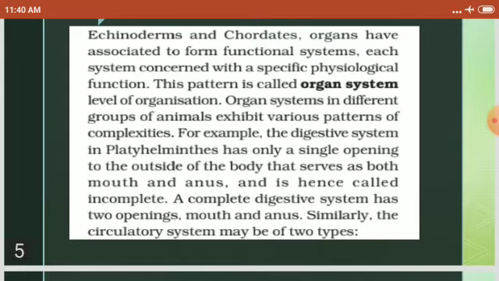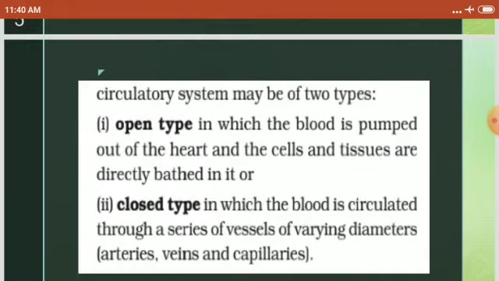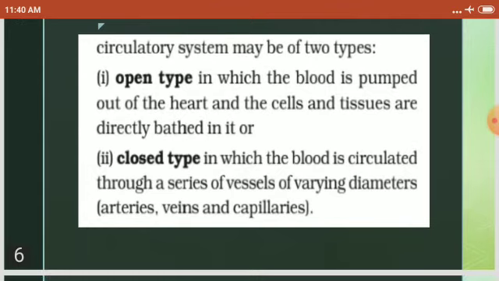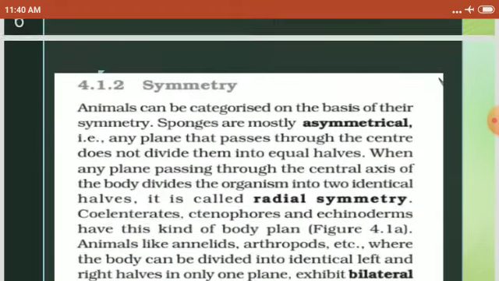Similarly, the circulatory system is also of two types, open type and closed type. Open type, in which the blood is pumped out of the heart and the cells and tissues are directly bathed in it. And closed type, in which the blood is circulated through a series of vessels of varying diameters, that is arteries, veins and capillaries.